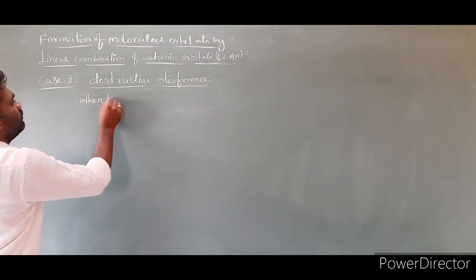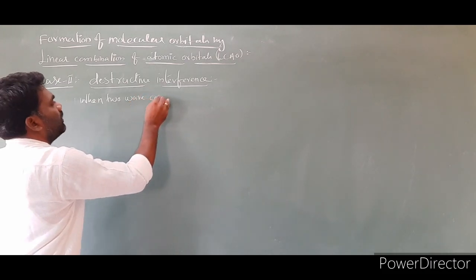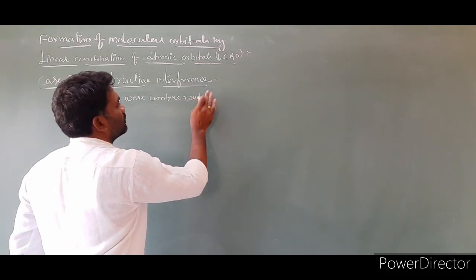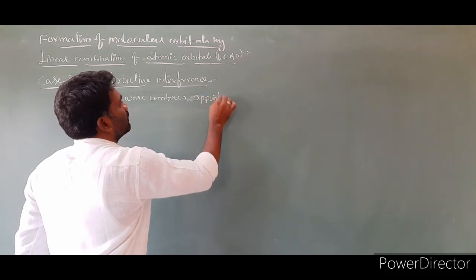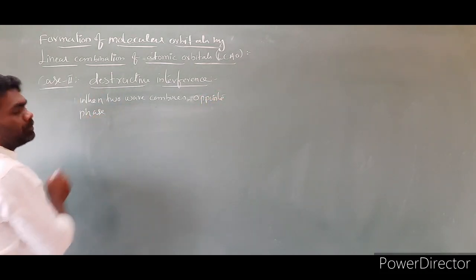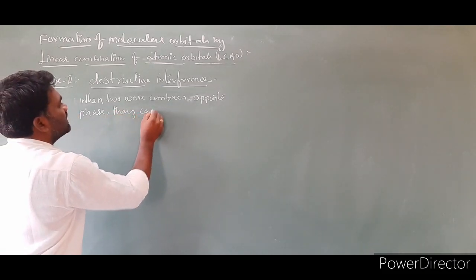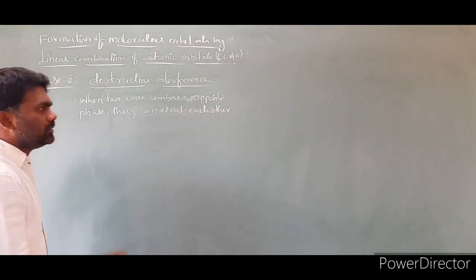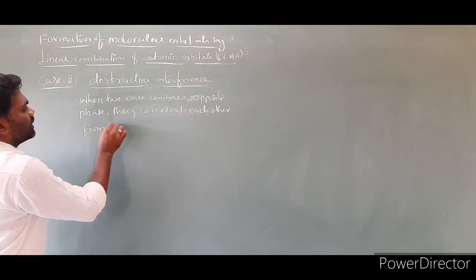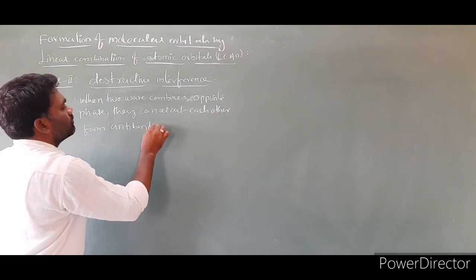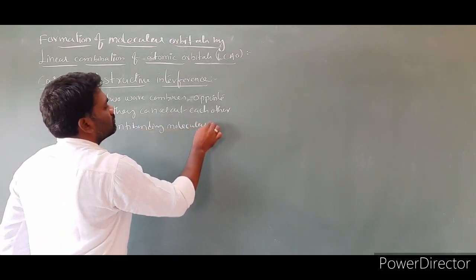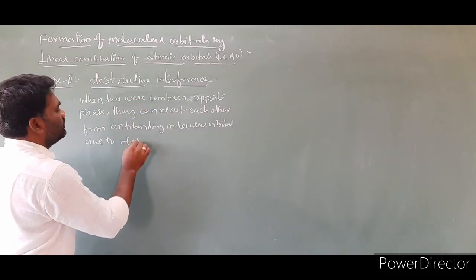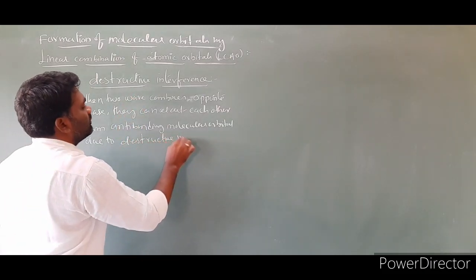When two waves combine out of phase, or opposite phase, they cancel out each other and form an anti-bonding molecular orbital due to destructive interference.